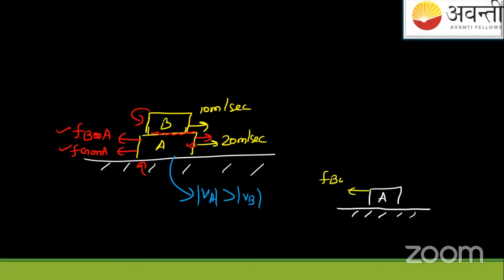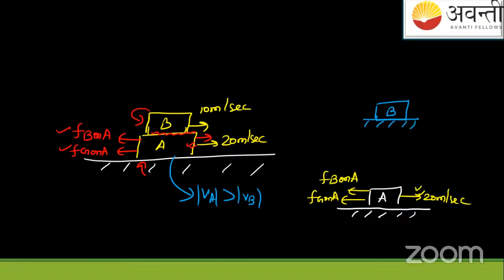FB is not Facebook; FB is the force on A, and the force on B. So the force by B on A, and the force by the ground on A. This is the FBD of block A, and the final forward velocity is 20 meters per second. If we talk about the B block, I will say like this.